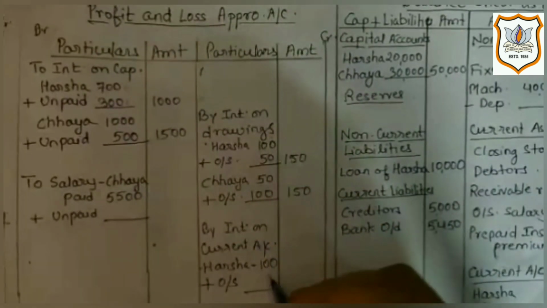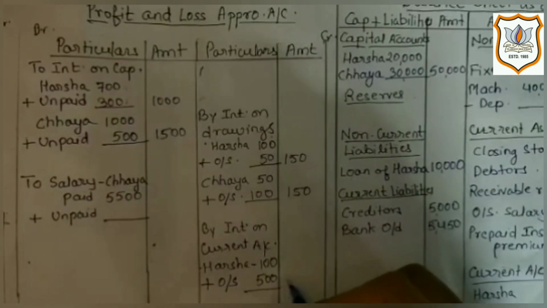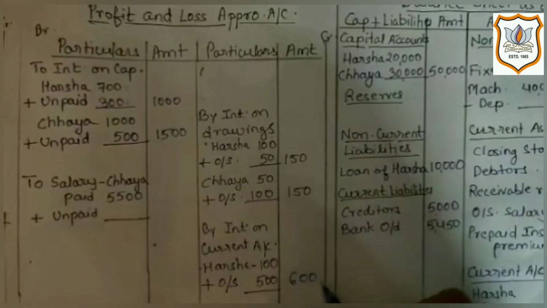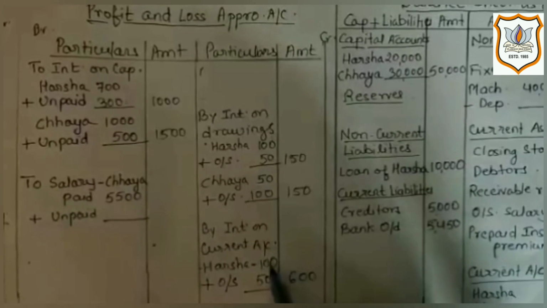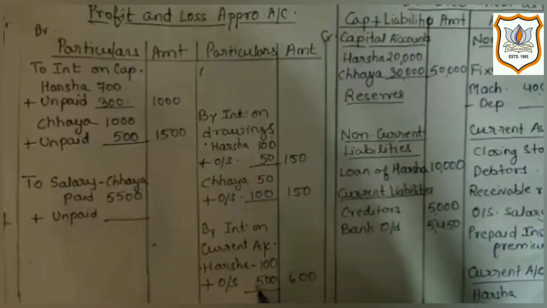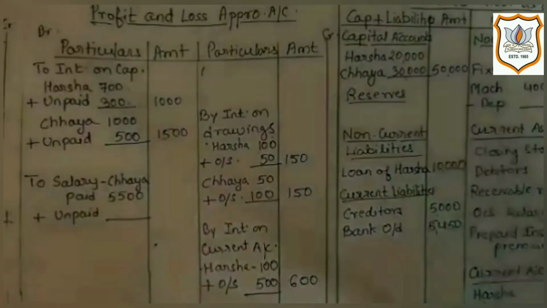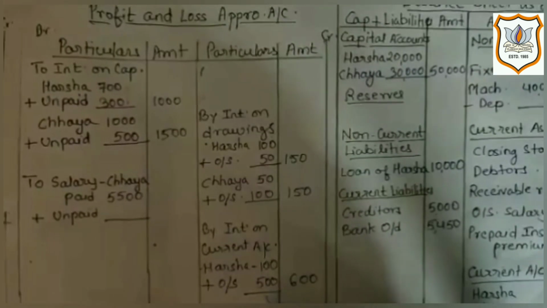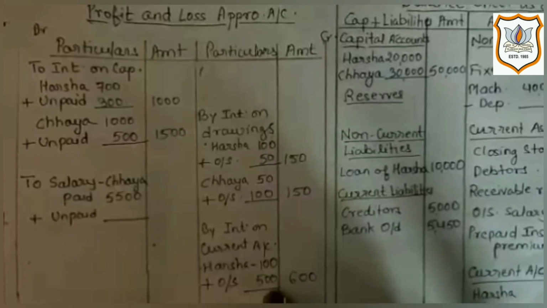We will add it to rupees 100. In outer column we will get 600. That means it is total interest amount, out of which 100 has been already recorded and rupees 500 is outstanding. That means it is yet to be received by the firm, or it is yet to be paid by the partner.